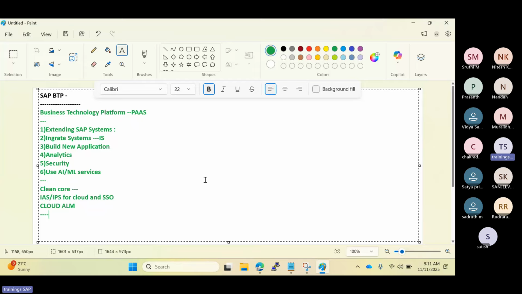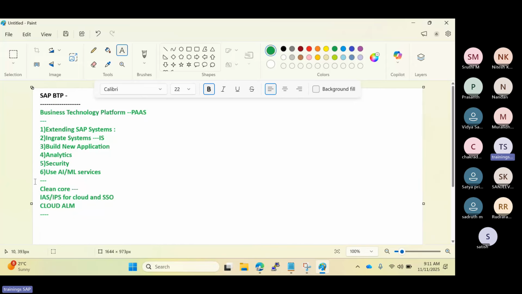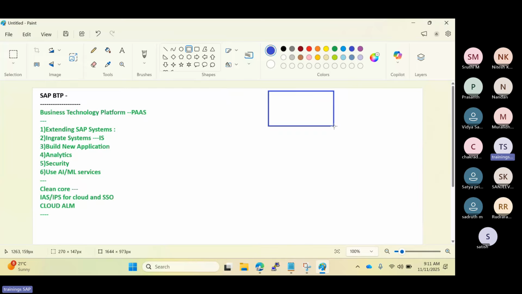So if I talk about how the architecture of the BTP will be, if you see here, in the BTP you will get centralized access to the cockpit. That is called the BTP cockpit. Inside the BTP cockpit, this is the BTP, right? Global account you will get from SAP depending upon the licensing.